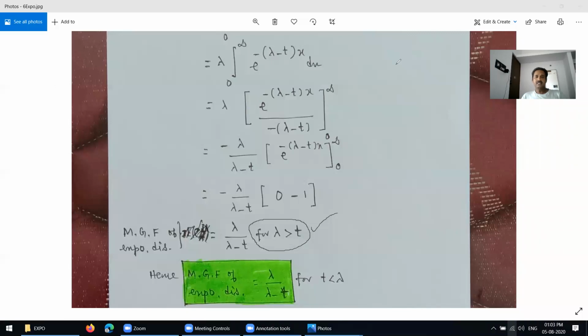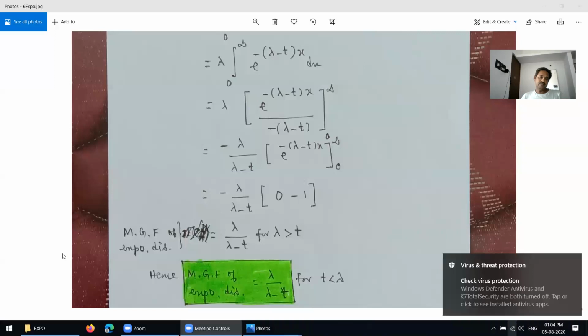Now you go to the next page. Is it clear? It's okay. So next we go to the next one.